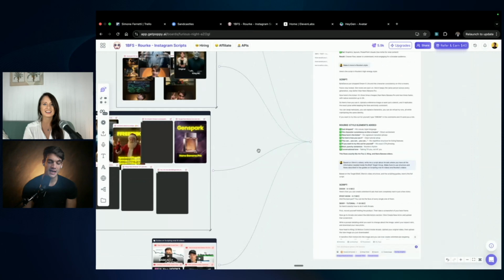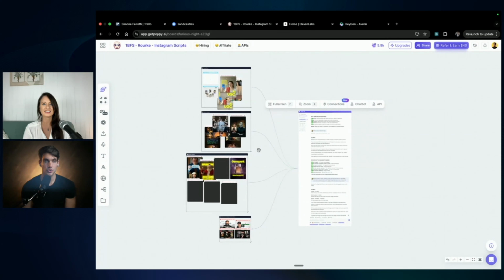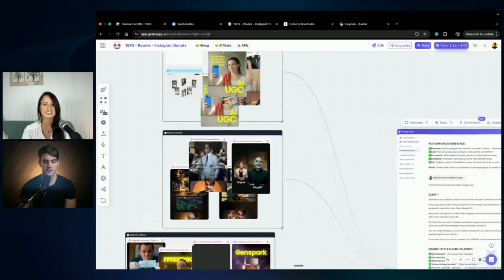Poppy is basically a whiteboard that allows you to paste in anything that you want, including scripts, voice notes, web pages, YouTube videos, reels, any sort of media. You can put them into groups and then link them to an LLM, let's say ChatGPT or Claude. Therefore, we are training the LLM with these creative materials that we just pasted in this whiteboard. So this, again, is another demo.